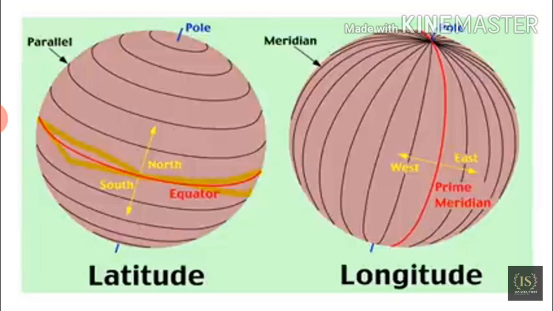On the other hand, the longitudes are not parallel lines, and the distance between the lines varies from equator to the poles. The distance is minimum at the poles and maximum at the equator.